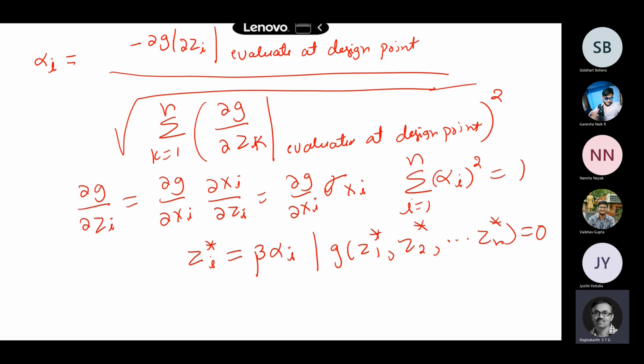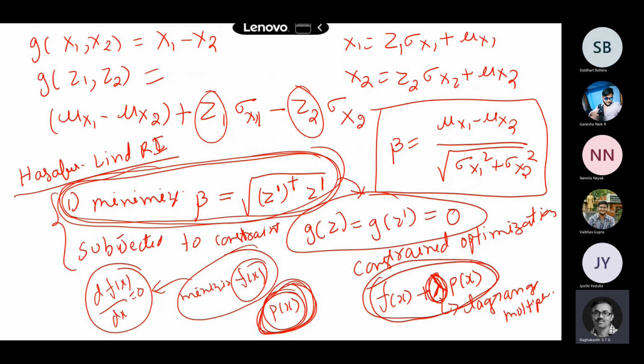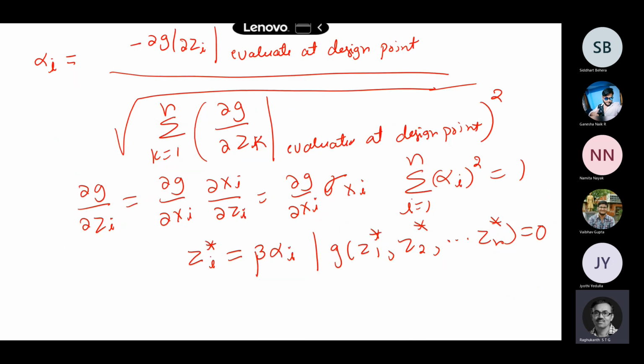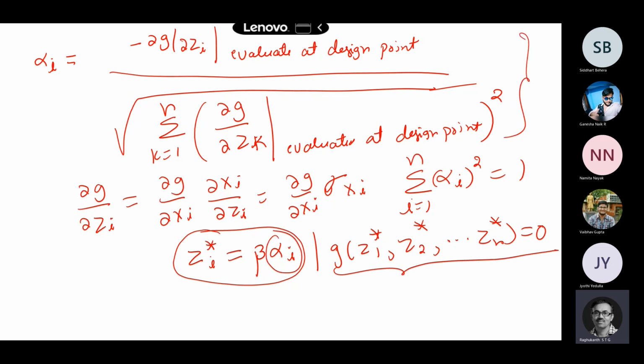So this is how, like you see, you have to do a constraint optimization using the Lagrange multiplier, and then you do a little bit of algebra. Say now you write like this, and then you do this d by dx, and then you find out all those numbers. So several sets of equations will come, where your zi star, that is the design point, is beta times alpha i, and this is equal to 0, and alpha i you will get from these expressions.